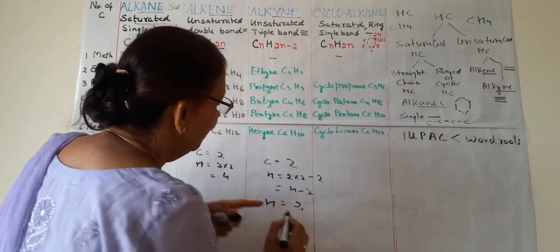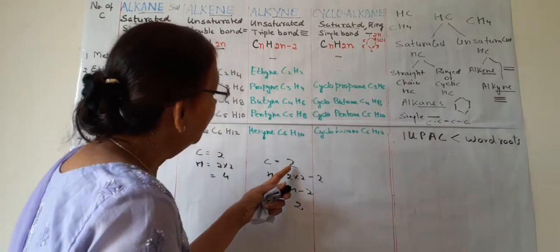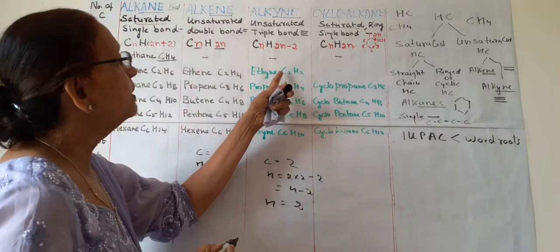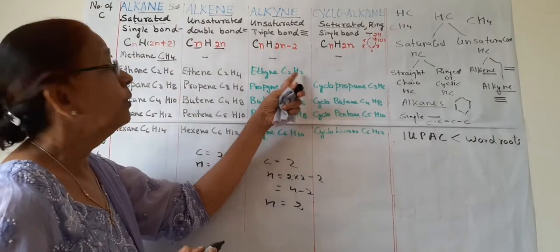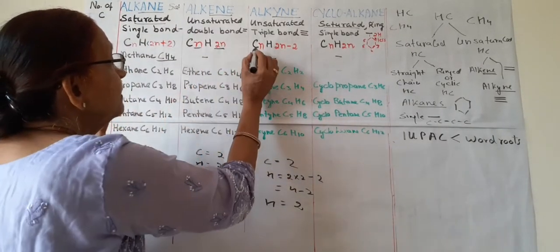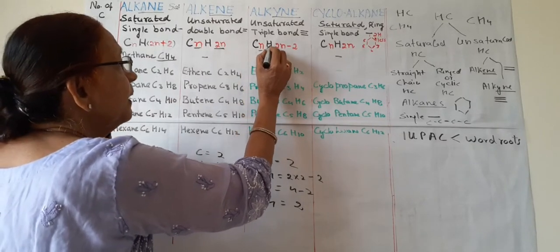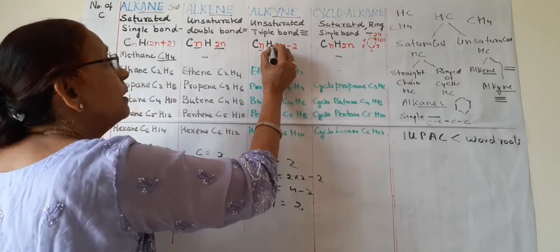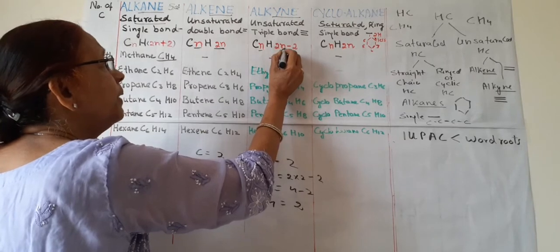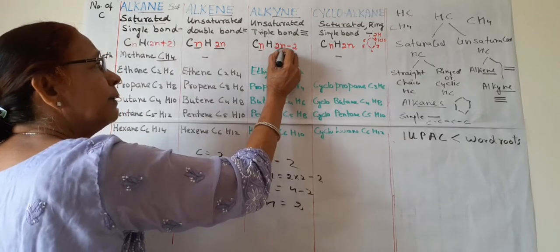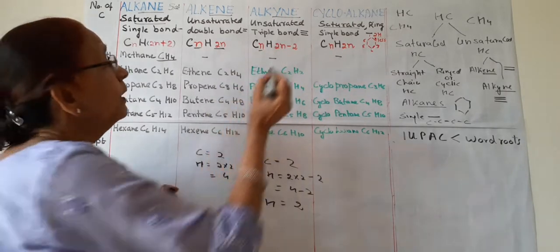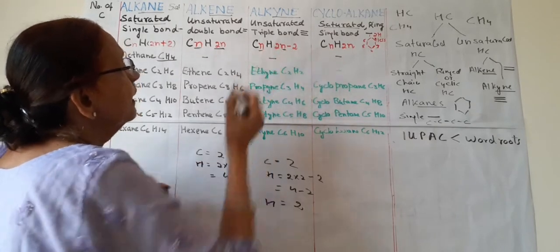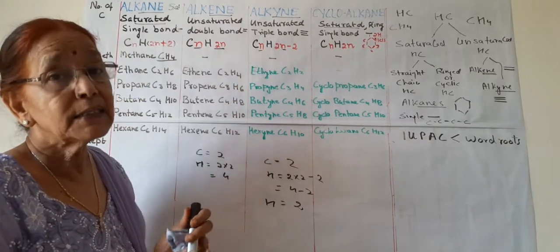So hydrogen will be 2, carbon will be 2, and it is written here C2H2. So what does it mean? n is the number of carbon atoms, H is hydrogen. Hydrogen should be double the number of carbon atoms minus 2. This n and this n are one and the same thing.